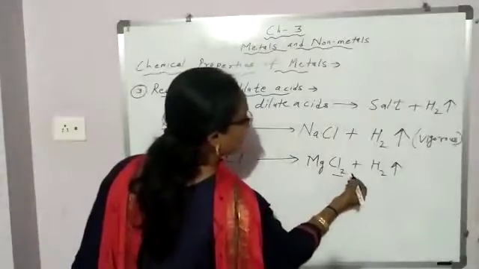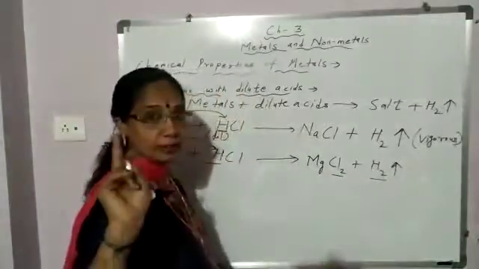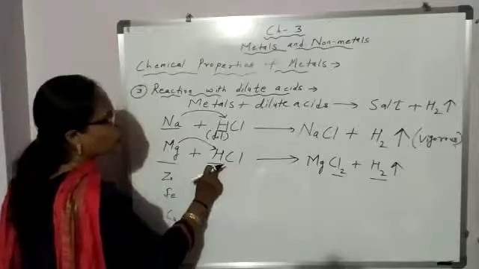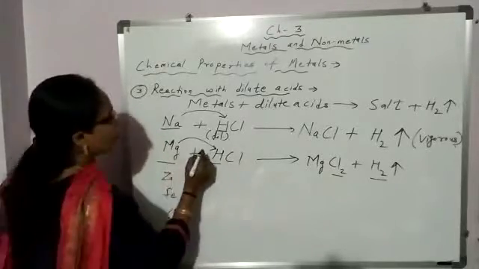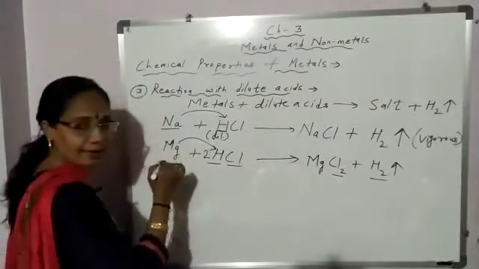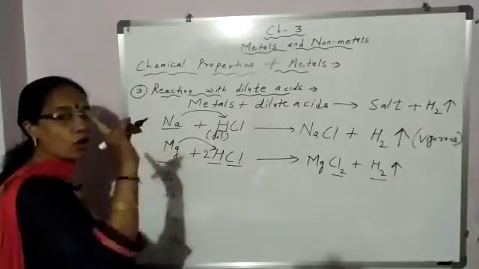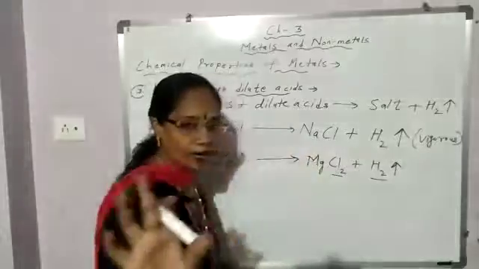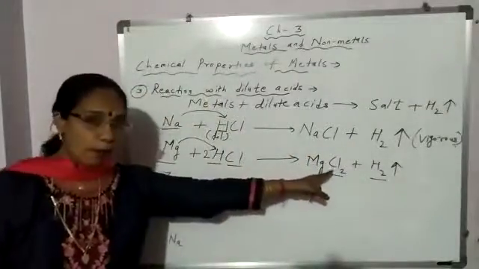How many chloride ion? 2. Here how many hydrogen atom? 2. This side hydrogen 1 and chloride 1. So in front you will add 2. Now this 2 is for hydrogen as well as Cl. And magnesium how many? 1 atom, and this side also 1 atom. Now the equation is balanced.